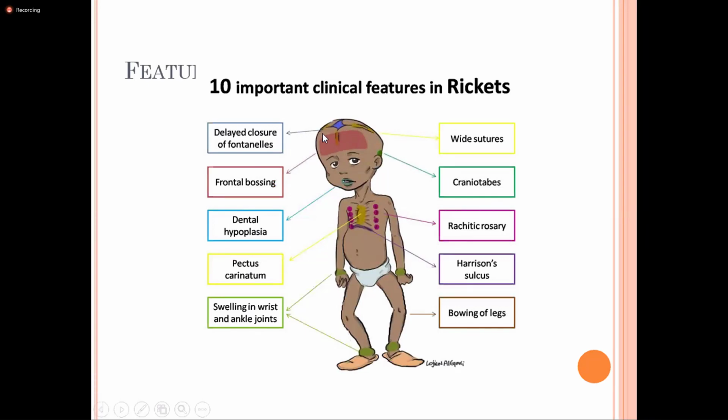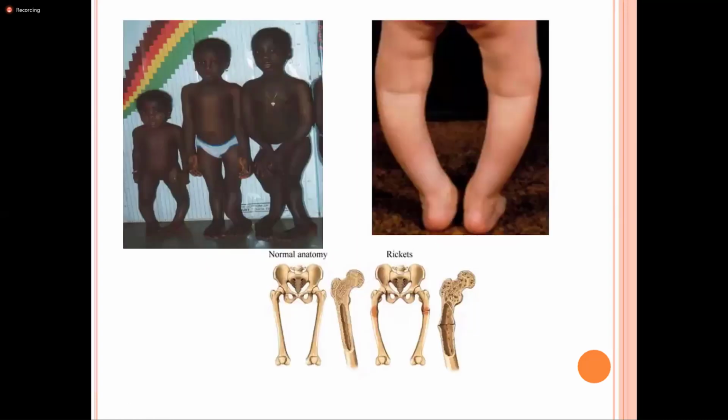There is delayed closure of the fontanelle, frontal bossing, dental hypoplasia, pectus carinatum, that is pigeon-shaped chest, bowing of the legs, rachitic rosary, craniotabes. Okay, is it clear? Yes, ma'am. Yes, ma'am. Okay, this kind of bowing of the legs.